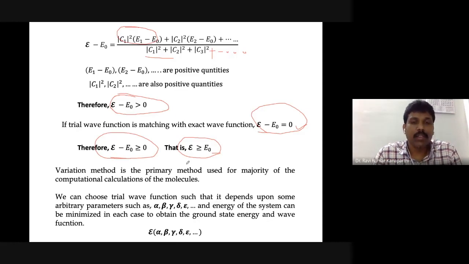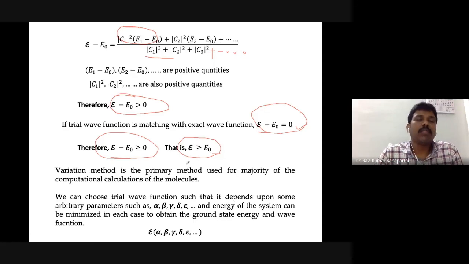By changing the arbitrary parameters from one point to the other, each time one can evaluate the energy of the system. This process you can repeat for all the arbitrary parameters, which are defined based on some criteria. Arbitrary means it's arbitrary, definitely true, but they have to be defined based on certain criteria.